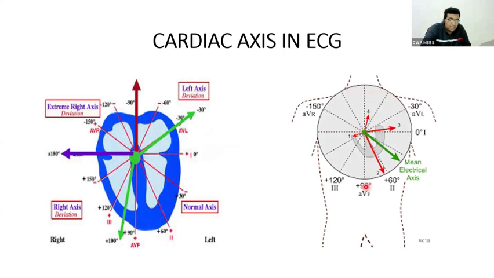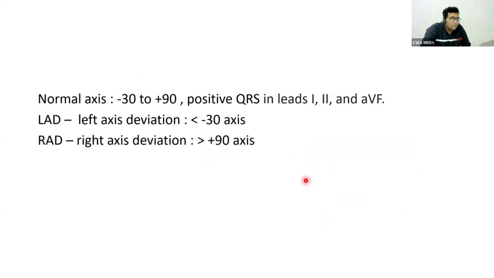This is plus 90. When this green vector lies here, it is right axis deviation. Less than minus 30 is left axis deviation; when the mean axis is more than plus 90, we call it right axis deviation. This left and right axis deviation is hypertrophy of the heart muscle.